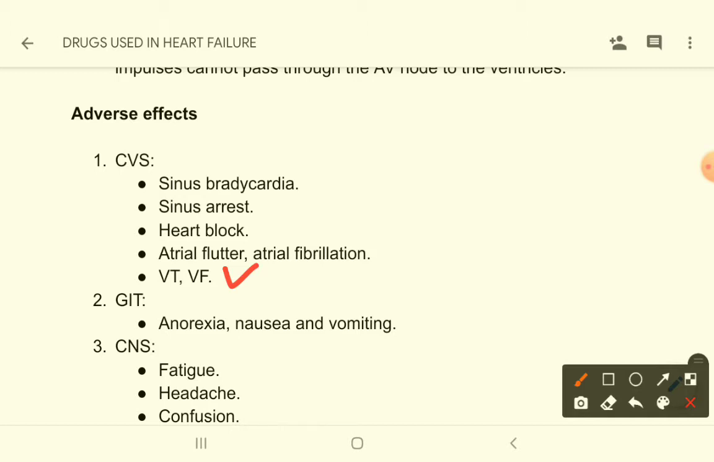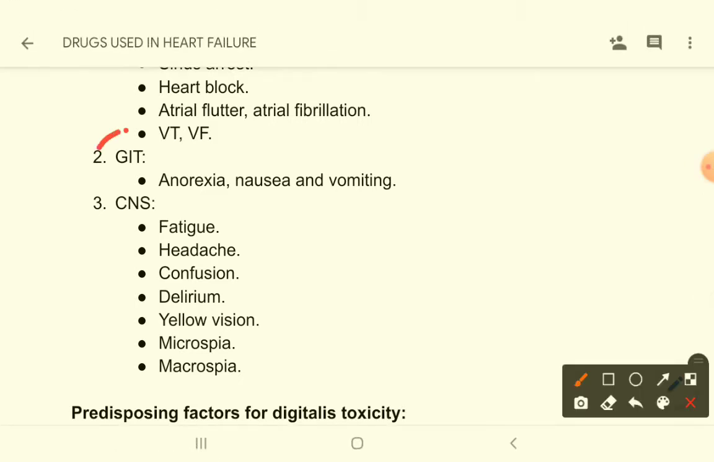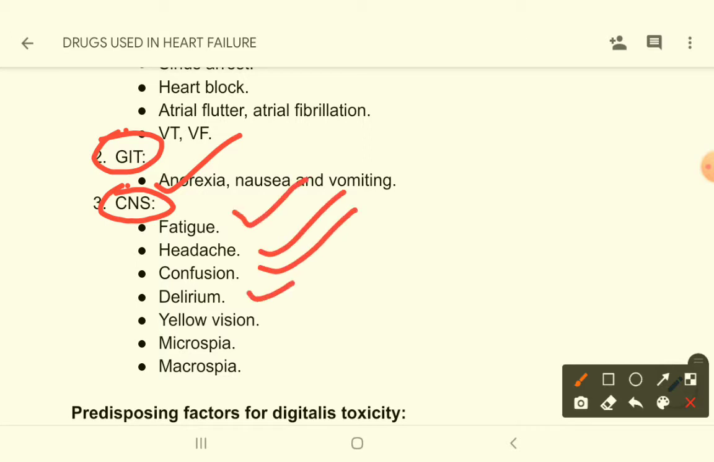Ventricular tachycardia, ventricular fibrillation, because the force of contraction is increased. For that reason these things can occur. In the gastrointestinal system: anorexia, nausea, vomiting. In the central nervous system: fatigue, headache, confusion, delirium.